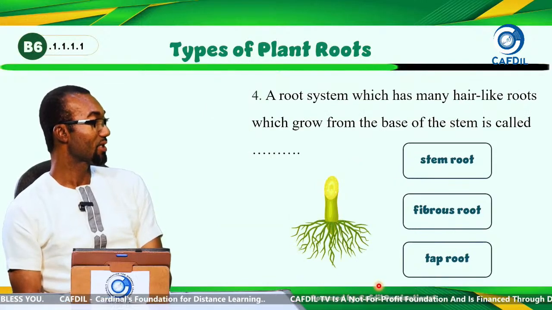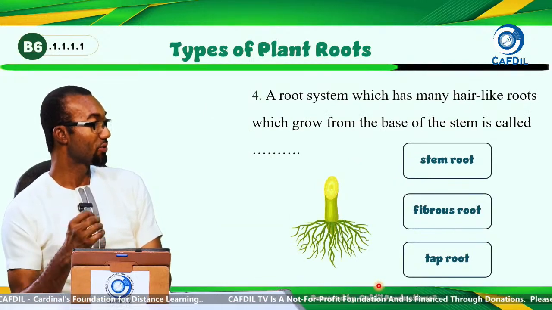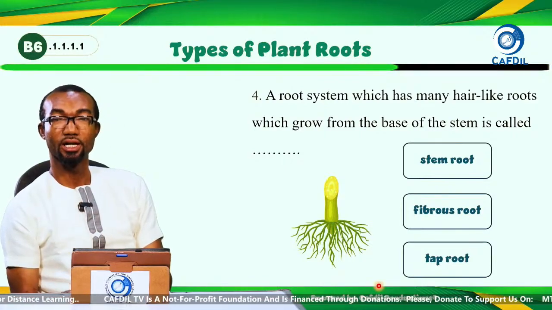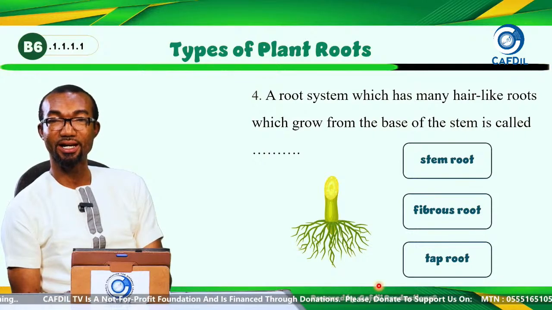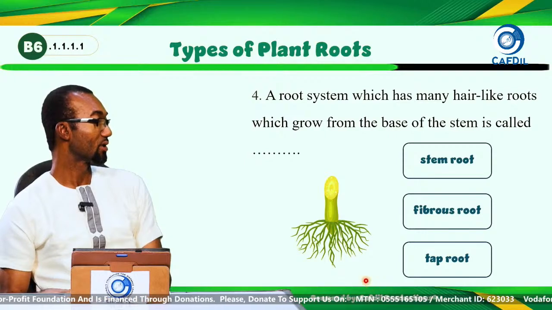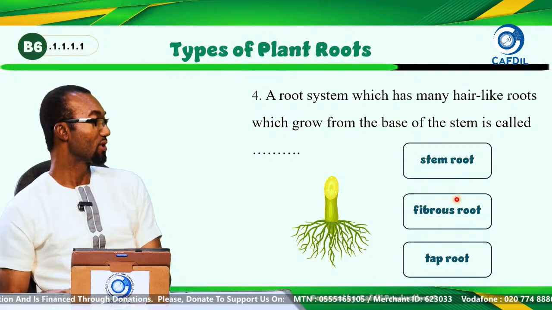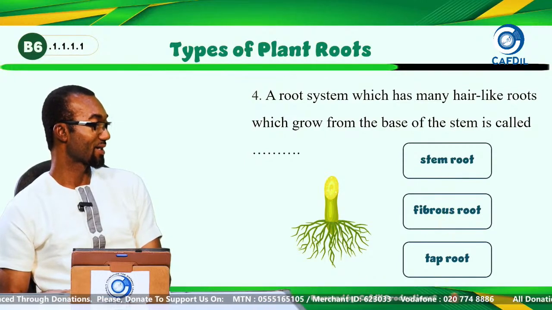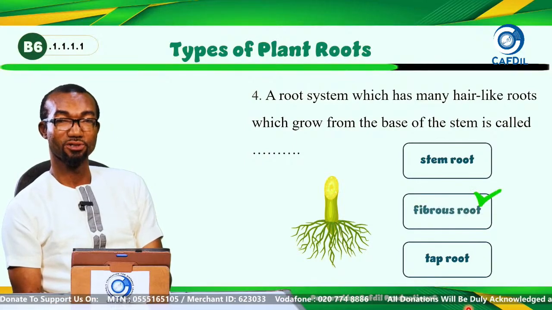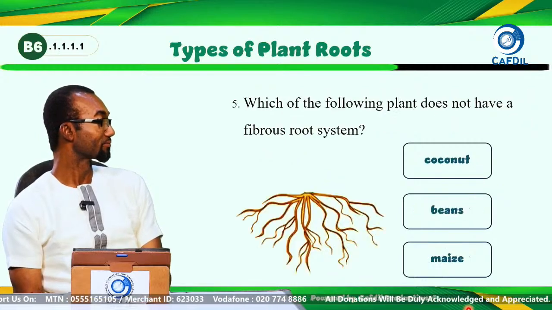A root system which has many hair-like roots which grow from the base of the stem is called. You have the stem roots, you have the fibrous roots, you have the tap roots. Fibrous roots, good. Fibrous roots.